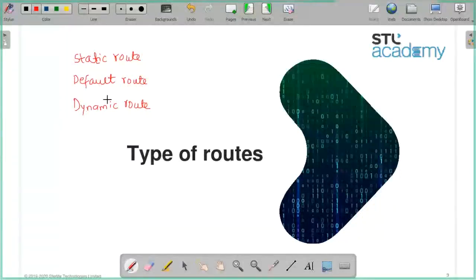Default route is used when the destination is unknown. So we have a destination network, the destination is unknown, and for that we use the default route. Static route, if we have known routes, then we can use static routes. The destination network is known to us. Static route is also manually assigned. Good point, both of you. Manually.